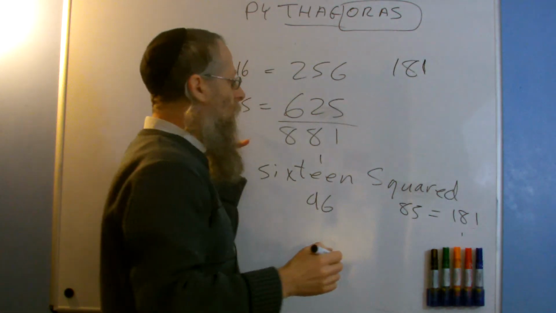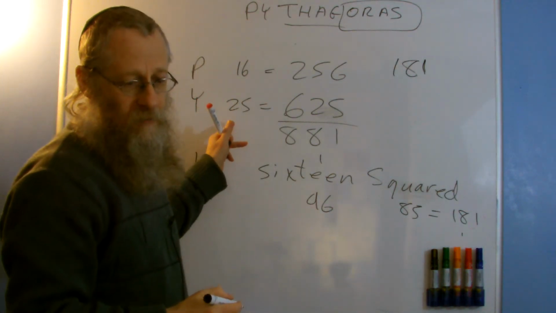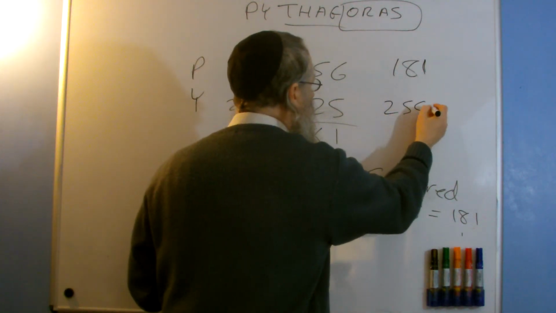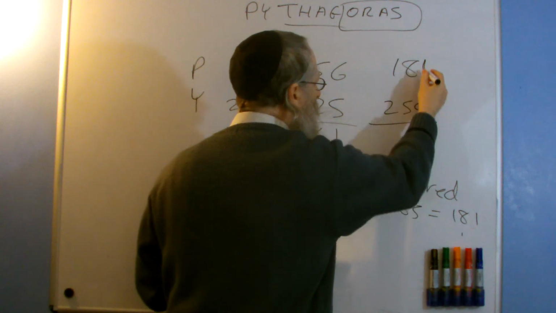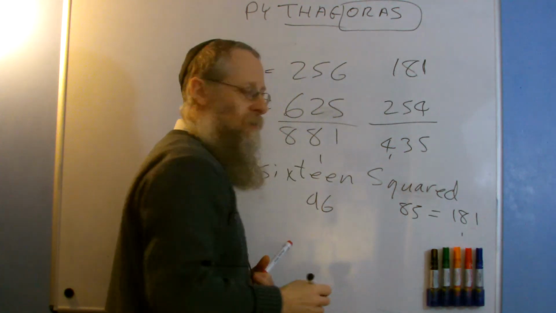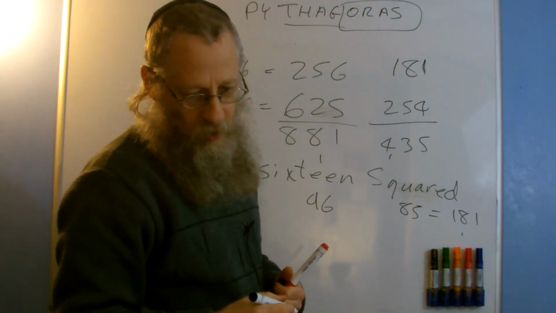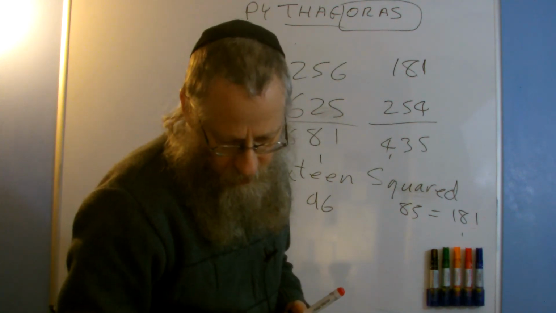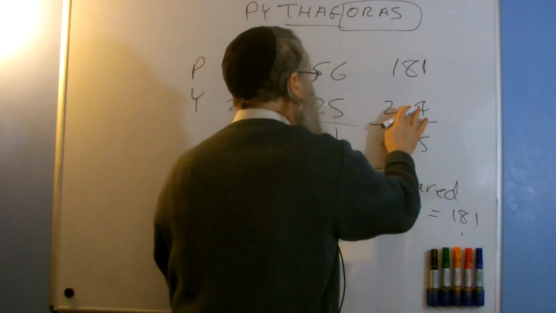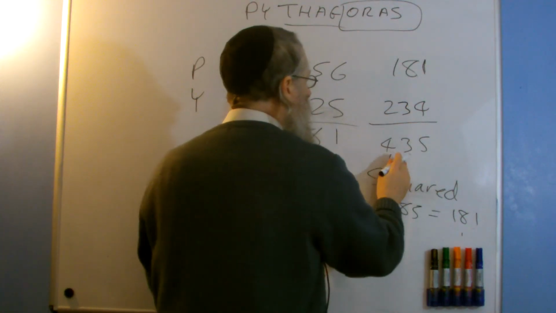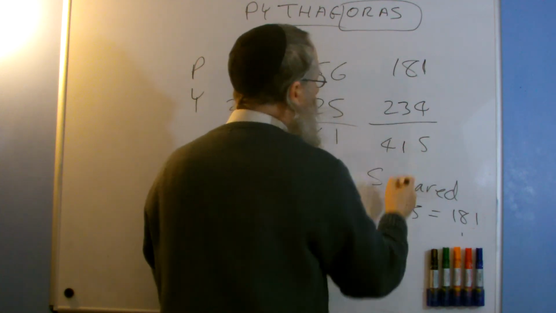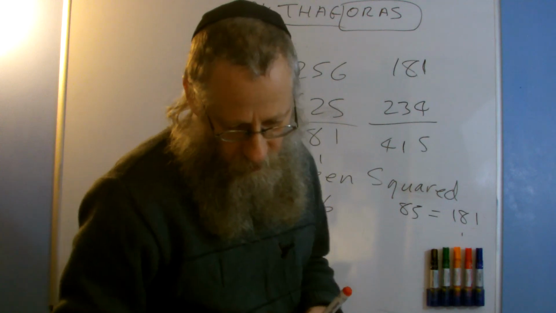And I'm going to do the same thing with 25 squared. If I do that, 25 squared gives me 234. I had copied it out wrong, it's not 254, it's 234. And if I add those together, I get 150. Yeah, can't read my own writing.